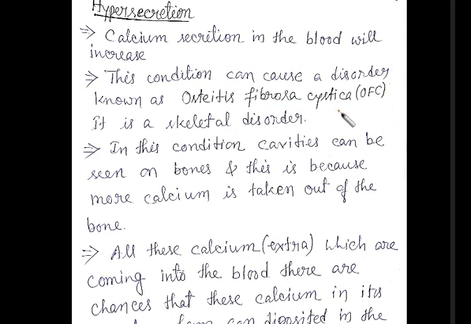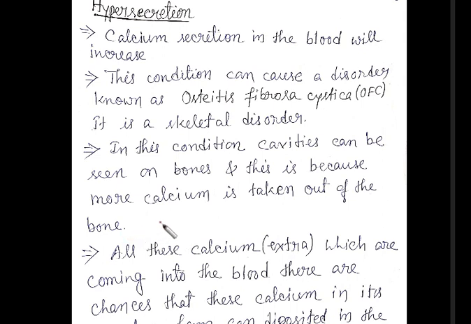Osteitis fibrosa cystica. It is a skeletal disorder. In this condition, cavities can be seen on the bones. This is another disorder where cavities can be seen on the bone, and this is because more calcium is taken out from the bone. That is osteoporosis only.